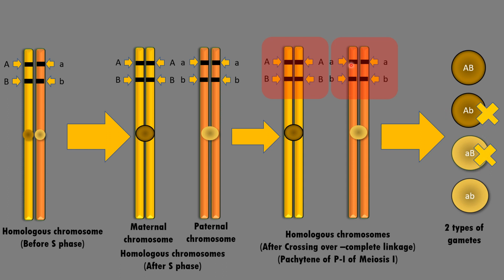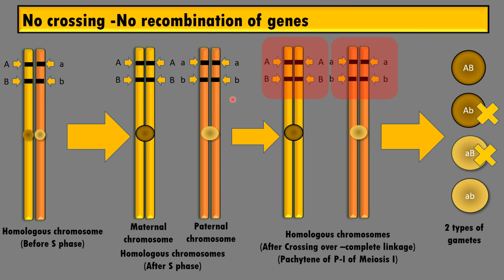So here, due to linkage, the gametes produced are of only parental type, and there is no scope for new combination types. Therefore, this linkage doesn't help in variation and evolution. So students, I hope you are understanding linkage and crossing over.